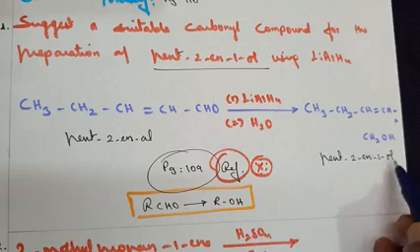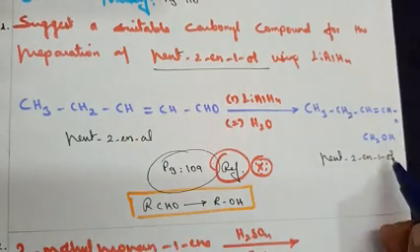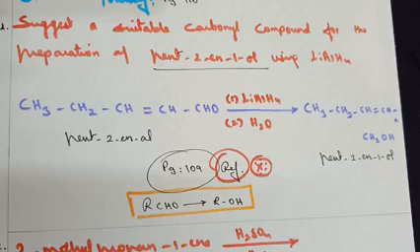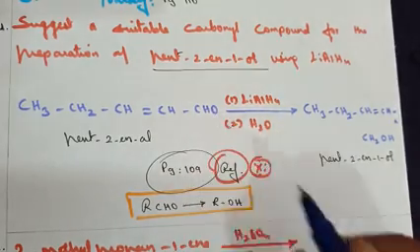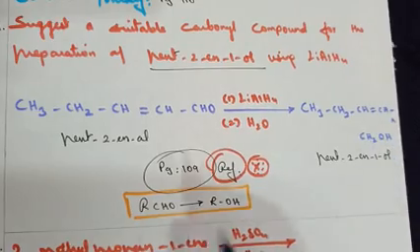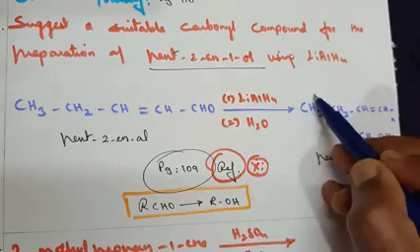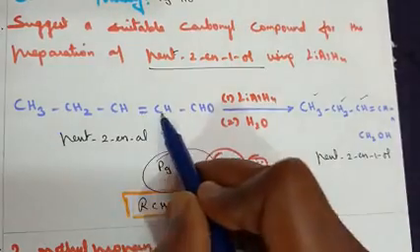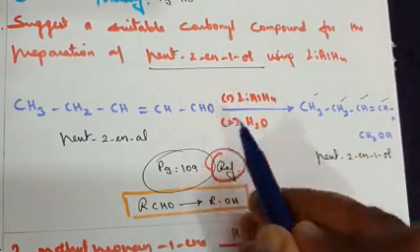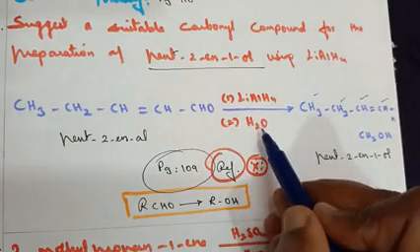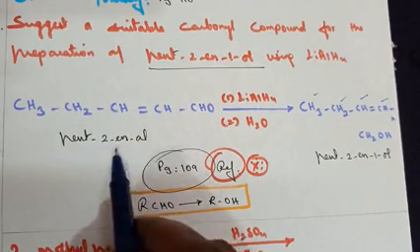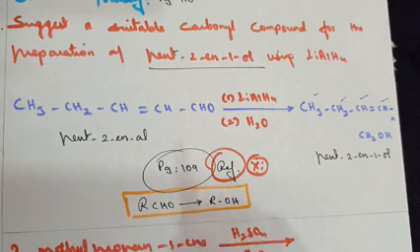So pent-2-ene-1-ol, the same structure you can write. Instead of the alcohol, write it as an aldehyde, that is CHO group. When we treat it in the presence of these reagents, now CHO gets converted into CH2OH. So if you look at the structure, CH3, CH2, CH2, CH, double bond CH, CHO becomes CH2OH because the reaction is taking place in the presence of water. So pent-2-ene-al gets converted into pent-2-ene-1-ol here.